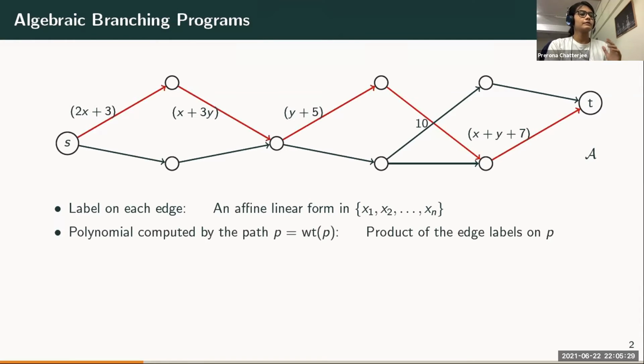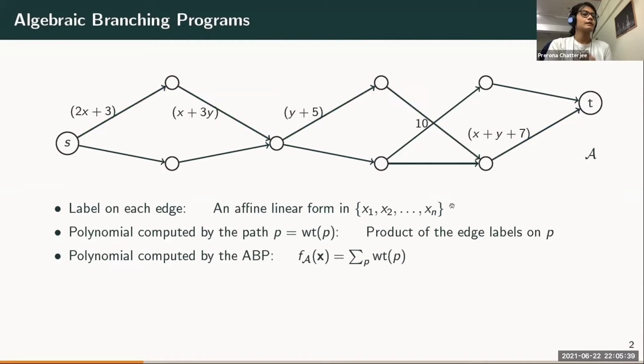The polynomial computed by any s-t path is just the product of the edge labels on that path. And the polynomial computed by the ABP is the sum of the polynomials computed by the various s-t paths in the ABP. Any polynomial that can be computed by efficient ABPs is said to belong to the class VBP.